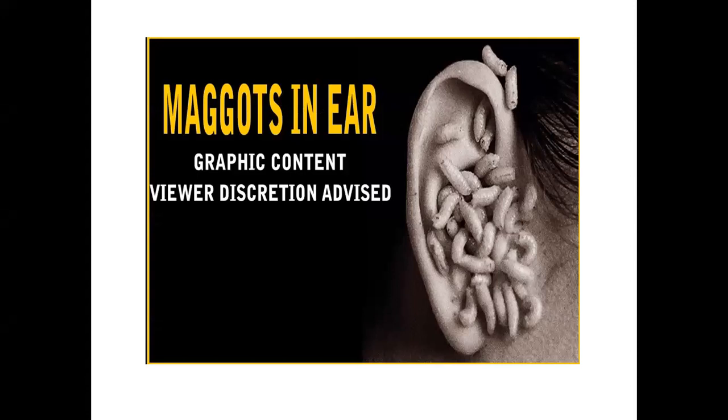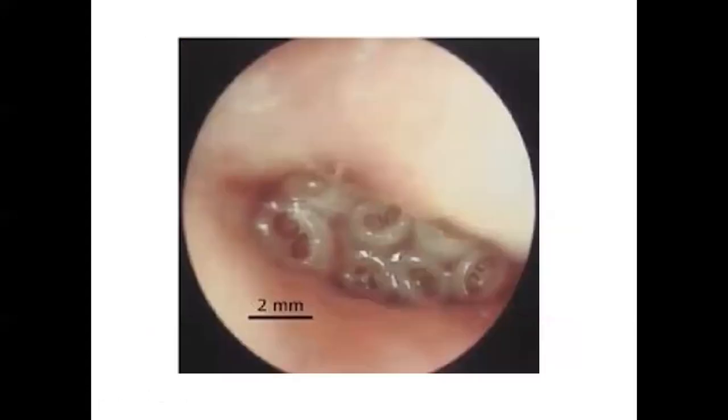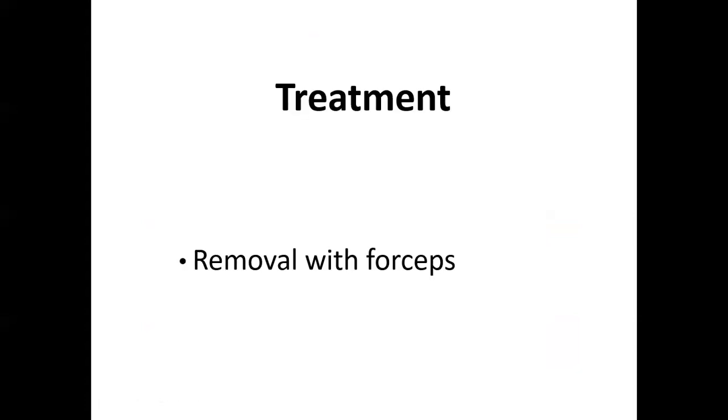These are the maggots. Can you see these? This is a larva. This is a larva. So these are hundreds of larvae which are present in the external auditory canal. When we remove them, it could be 70, 80, 90 larvae. These are again the larvae which are present inside the external auditory canal. They look like this. Treatment is again the removal, but with the forceps, because every larva you have to pick up with the forceps.